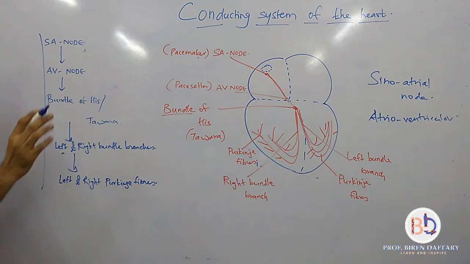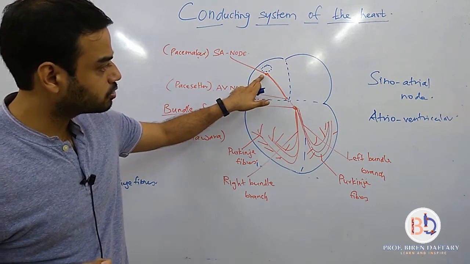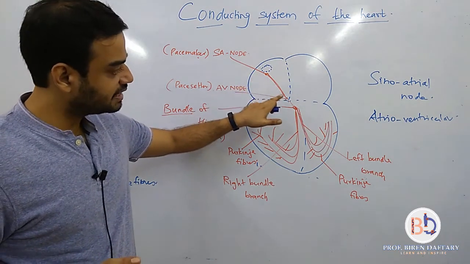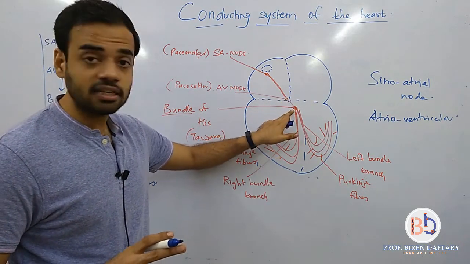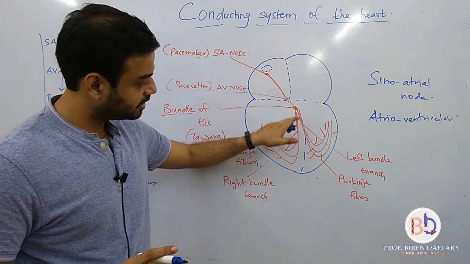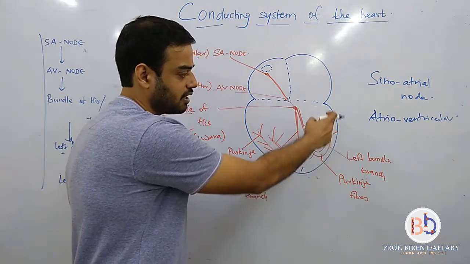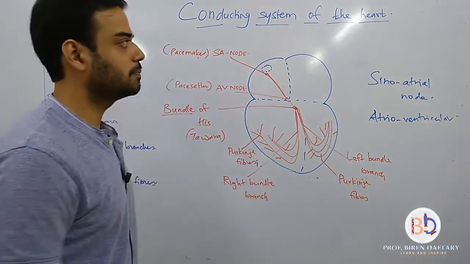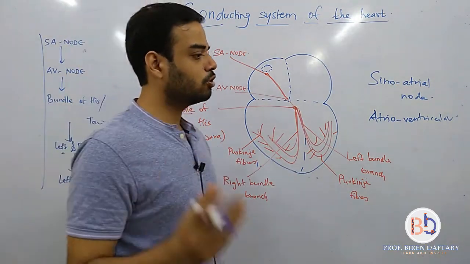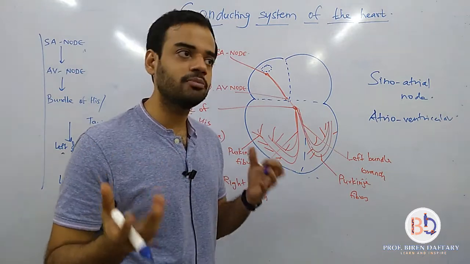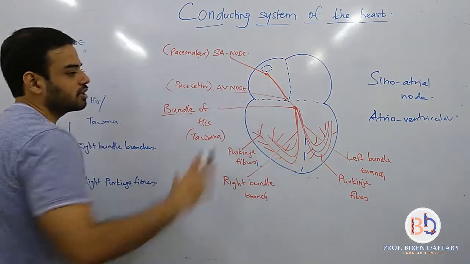This table or flowchart you should know, and this diagram too. It's simple. Location: below the superior vena cava opening, near the atrioventricular septum and also the interatrial septum, in the interventricular septum. Then the bundle branches enter the ventricle on their respective sides, and the Purkinje fibers. So that is the location of all the parts. All these parts together are called the nodal tissue, and these are also called autorhythmic fibers. Autorhythmic means they control themselves, auto. They are themselves controlling the heartbeat.